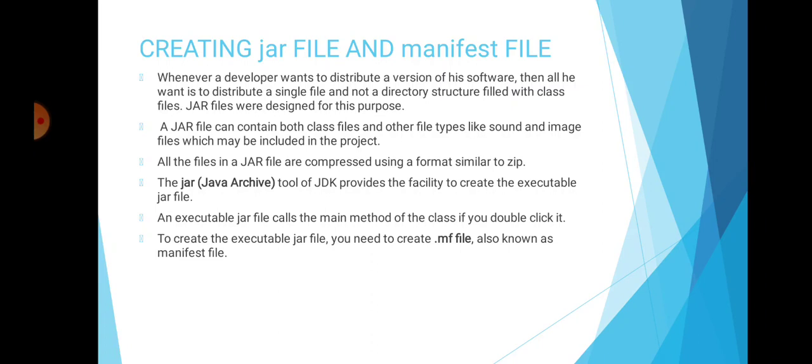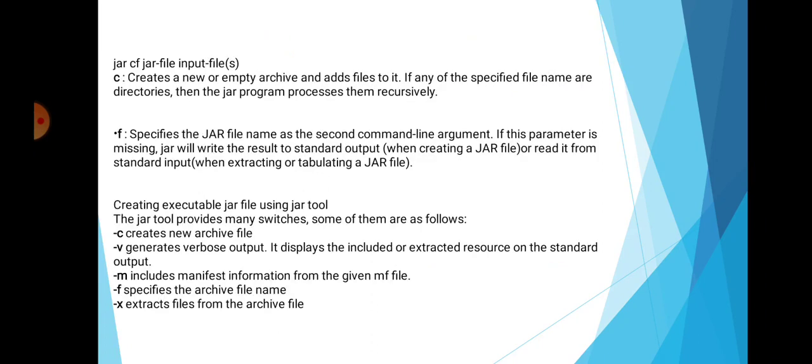The jar tool, that means Java Archive tool of the JDK, provides the facilities to create executable jar files, and executable jar files call the main method of the class if you double click it. To create the executable jar files, you need to create a .mf file, that means manifest file, also known as the manifest file. Syntax is jar cf jar-file input-file.